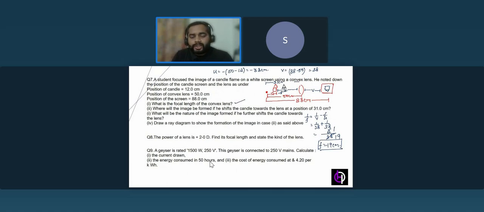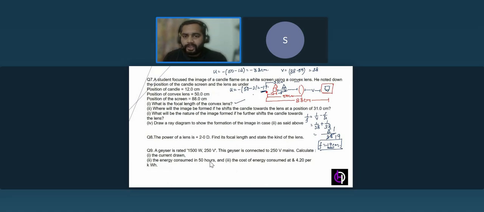So again this time u will change and this becomes negative, like 50 minus 31, that gives you negative 19. Isn't it? Now just observe one thing: you are having a focal length of 19 centimeter and the object distance is also 19 centimeter. That means the object is placed at F, isn't it?